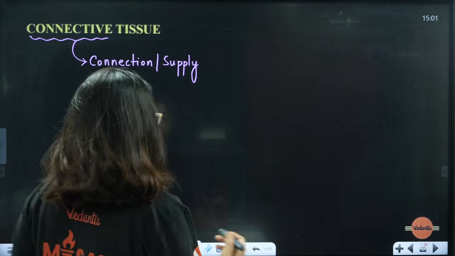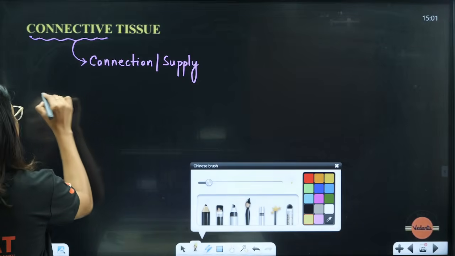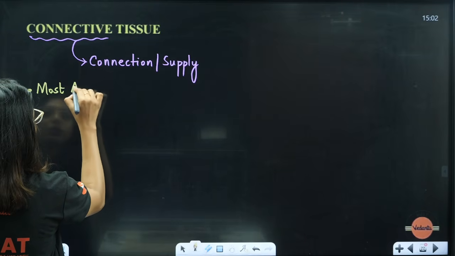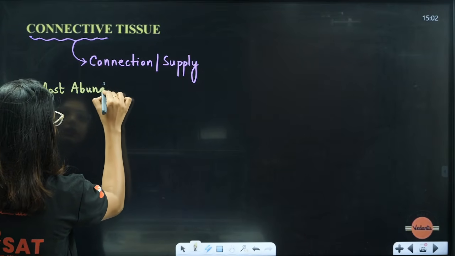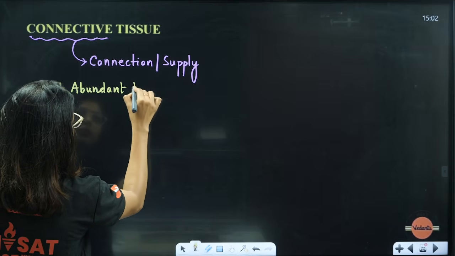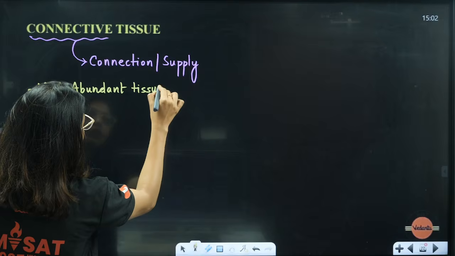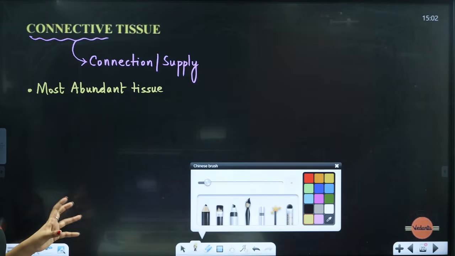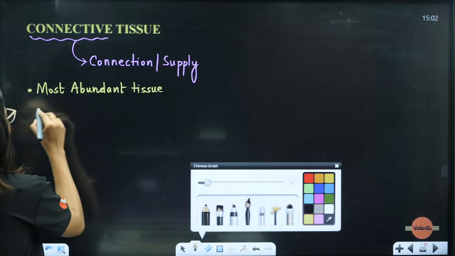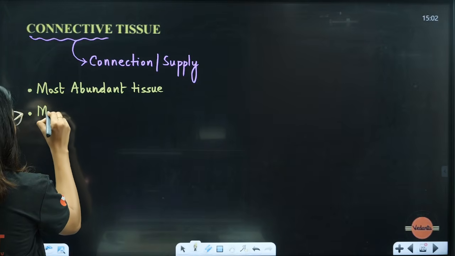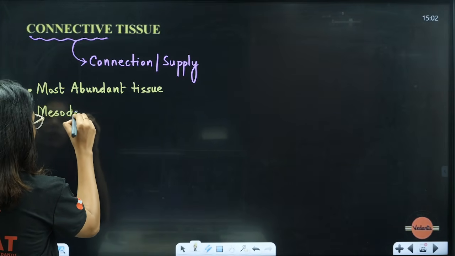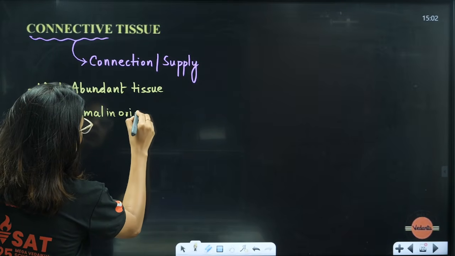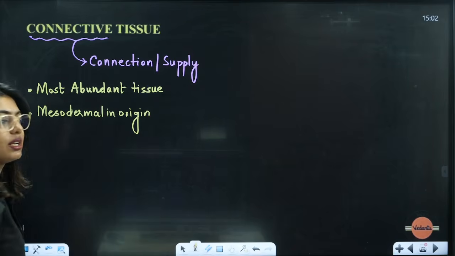And one of the most important things about connective tissue, students, is that it is the most abundant tissue. Most abundant tissue. And it is rich in blood vessels. Yes, ma'am, it is rich in blood vessels. That is why they are able to supply. And as already mentioned, they are mesodermal in origin. Mesodermal in origin.